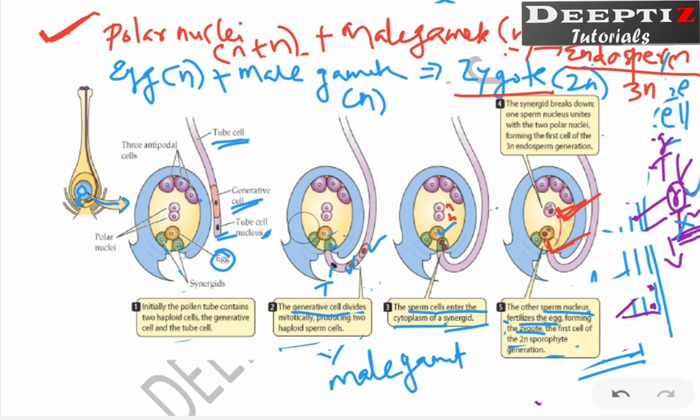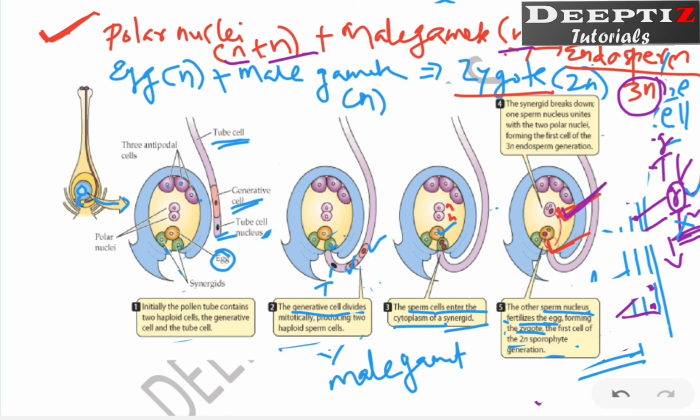We know the polar nuclei already have two nuclei together. So how many nuclei are here now? One nucleus, second nucleus, and one from the male gamete. When three nuclei form together, there is a triploid condition, that means 3n. This is what we call triple fusion: three nuclei fuse.